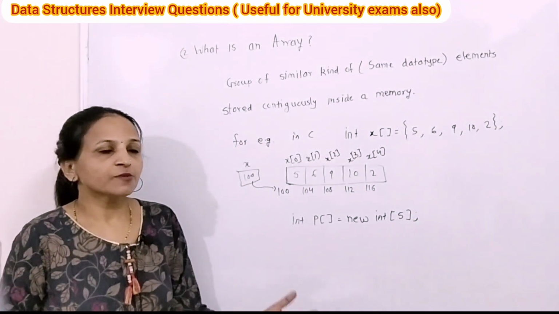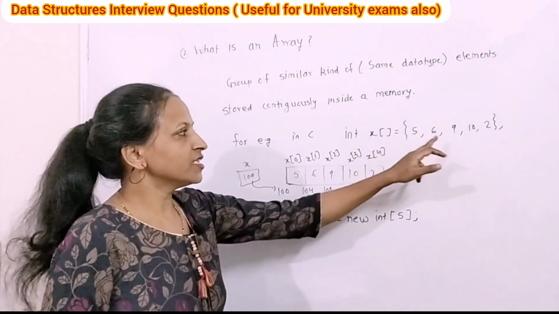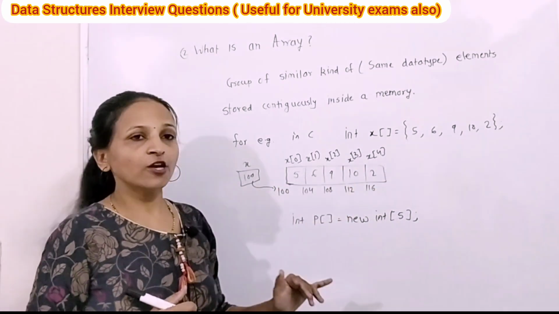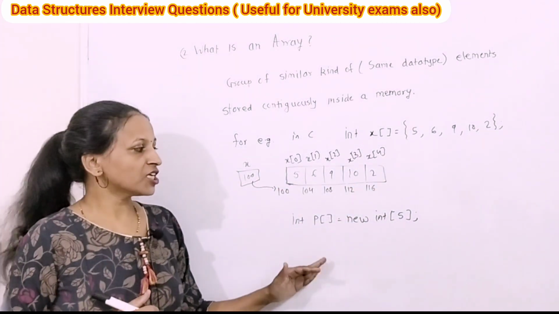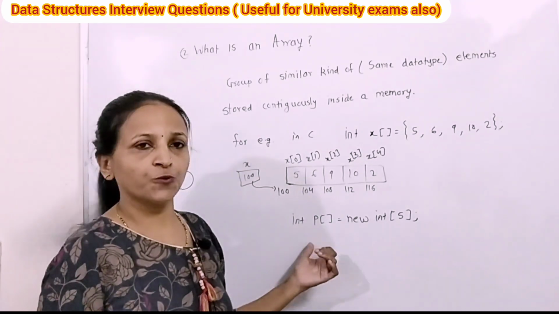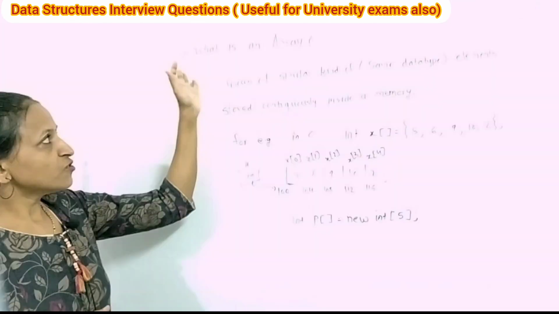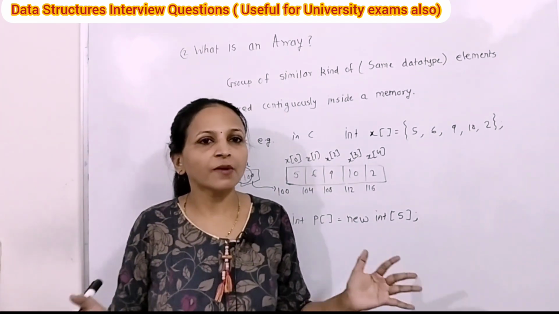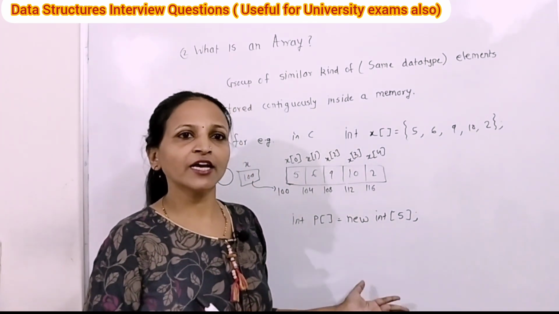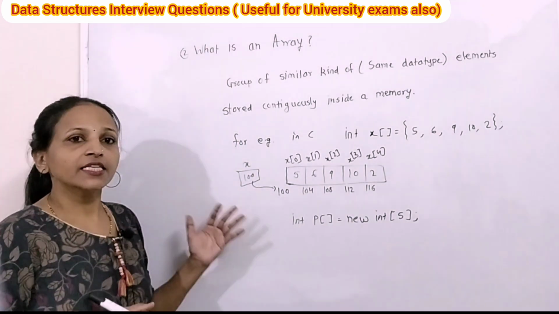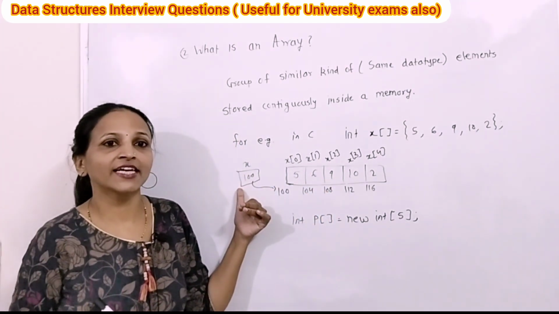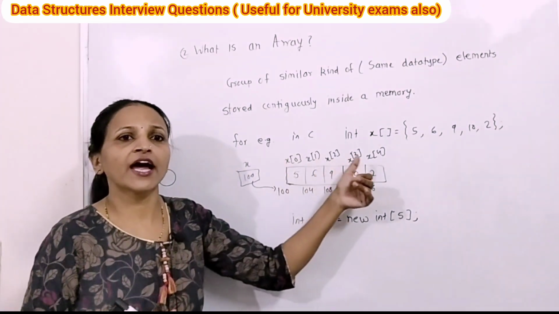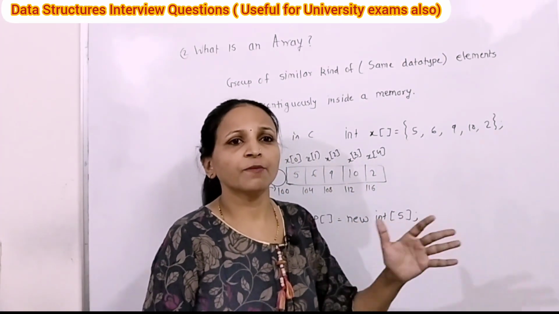Again in C++ also in the same way we can create array. This initialization is not compulsory. If you are not initializing, then initially the values will be garbage values in C. In Java initial values will be 0 for integers. So what is an array? Array is a group of similar kind of data elements. If we want to group together multiple elements of the same data type, then we can use the array data structure. In array, the array name itself indicates the base address, meaning the address of the first element. First element will have index 0 and last element will have index size minus 1.